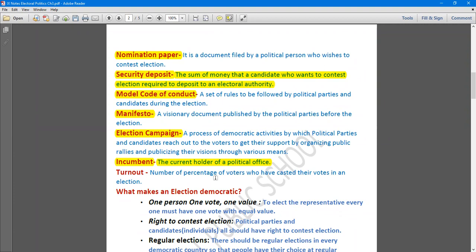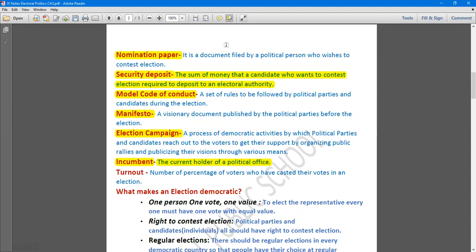Now the next term of this chapter is turnout. Now what do you mean by turnout? Out of total registered voters in a particular constituency, how much percentage of voters have cast their votes? Suppose there are 100 total registered voters in a constituency, and out of these 100 registered voters, 70 have cast their vote. So what is the turnout? 70%. So the percentage of voters who have cast their votes in an election is known as turnout. Okay, it's that simple.